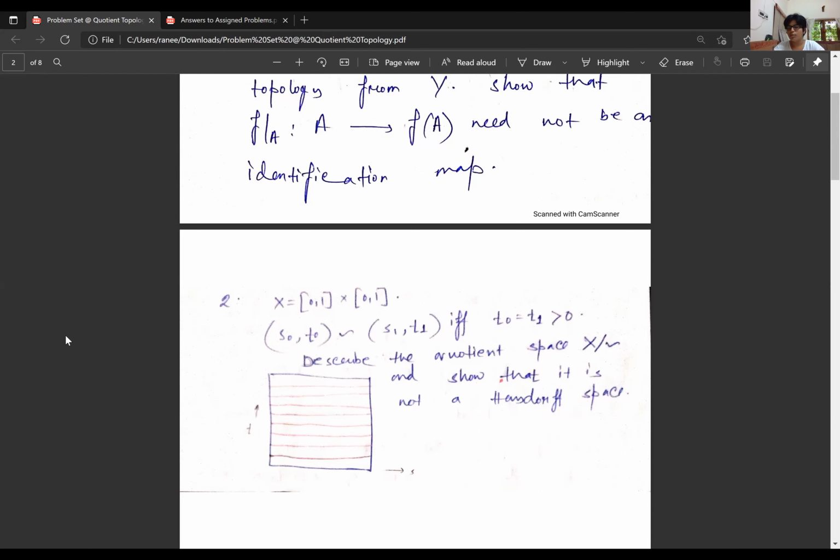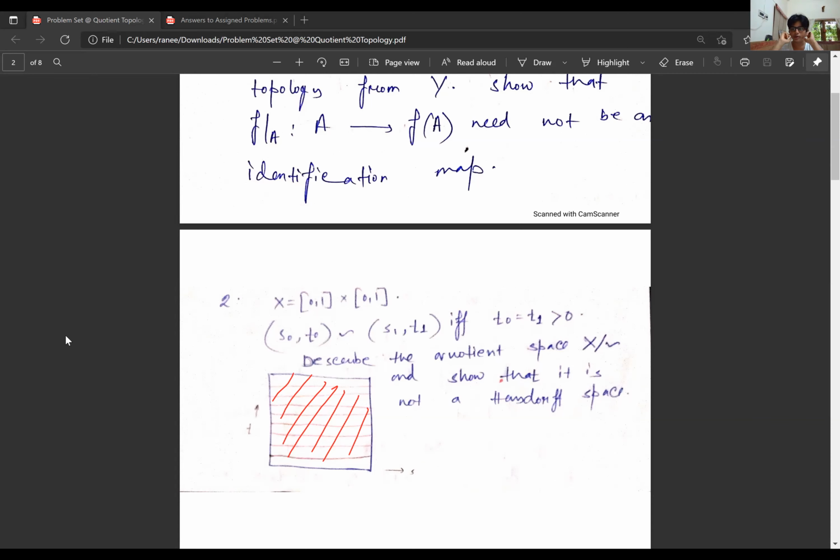So in this problem, if you see, I have the set X equal to [0,1] cross [0,1], which I have already drawn. This is my space, right? So what is the identification here? I'm identifying (s0, t0) with (s1, t1) if and only if t0 equals t1.